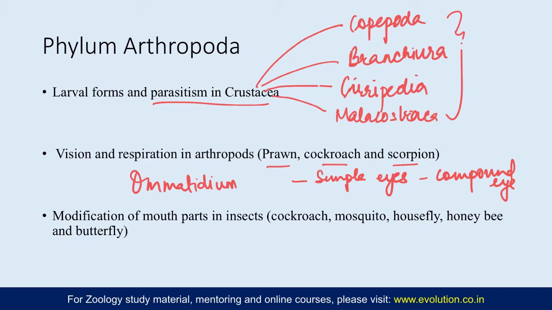So in case of prawn, there are only two stalked eyes which are ommatidia only, so they are compound eyes. But in case of cockroach, you have both. Cockroach has a pair of compound eyes, and a pair of simple eyes called ocelli also. On the other hand, scorpion only has simple eyes.